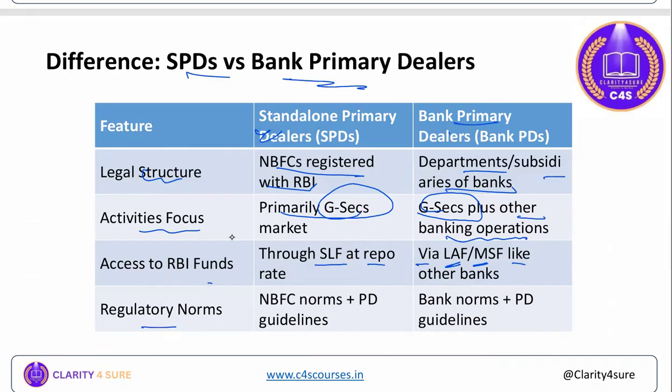Regulatory norms: NBFC norms will be applicable, and primary dealer guidelines will also be applicable to SPDs. In the case of bank primary dealers, bank norms will be applicable under the Banking Regulation Act of 1949, and primary dealer guidelines will be applicable. So these are the key differences between SPDs and bank primary dealers.